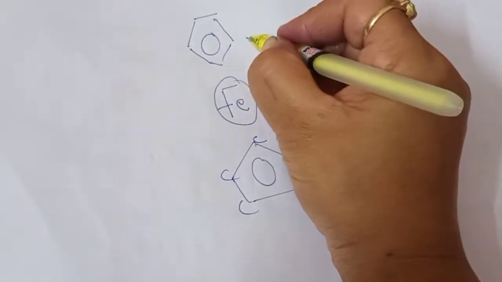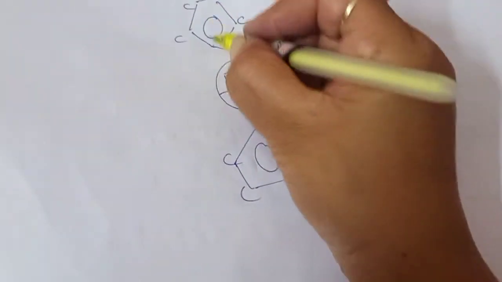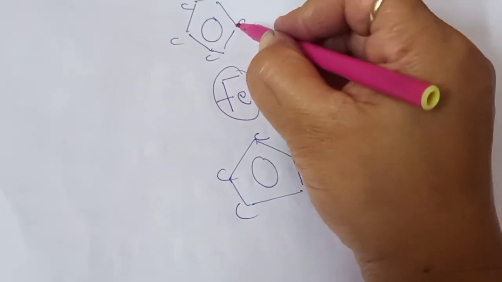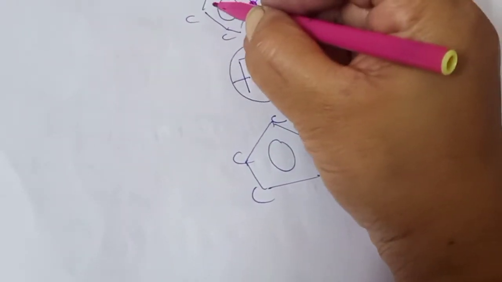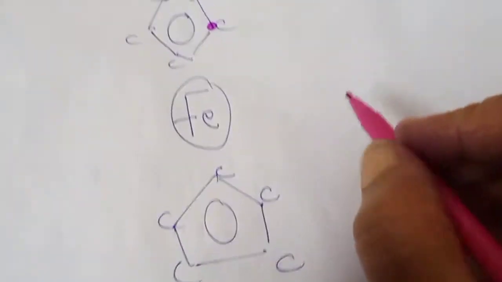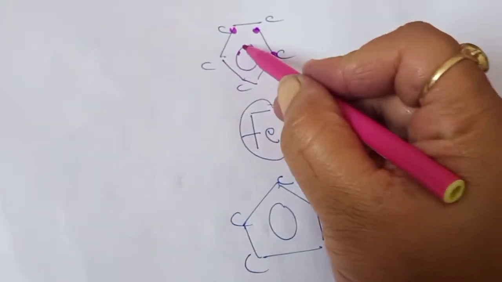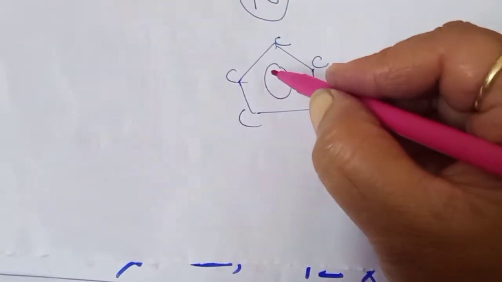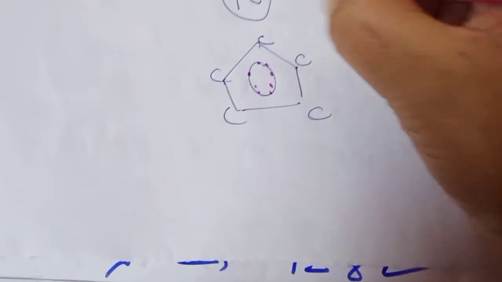In both the rings there are 5 carbon atoms, and these 5 carbon atoms each contribute 1 electron for the delocalization. So when I want to make it clear, these donate 5 electrons for the delocalization from both sides.